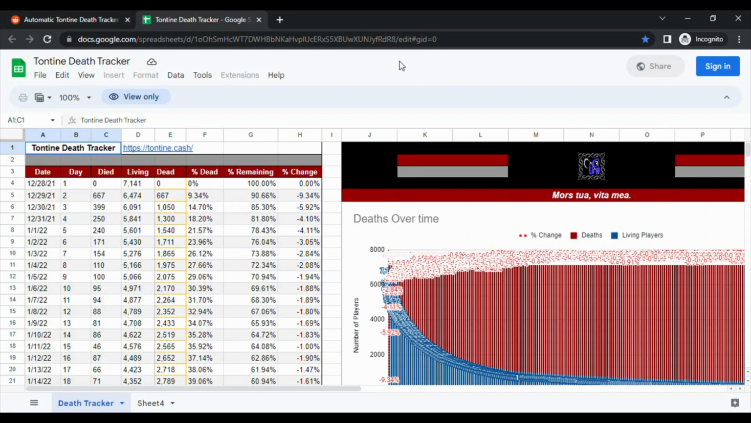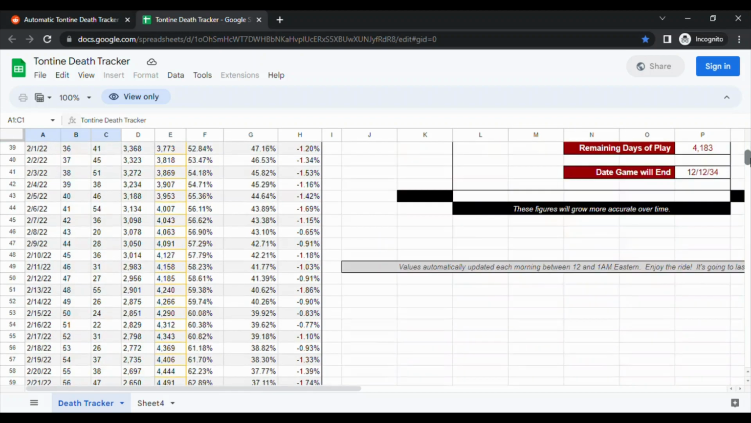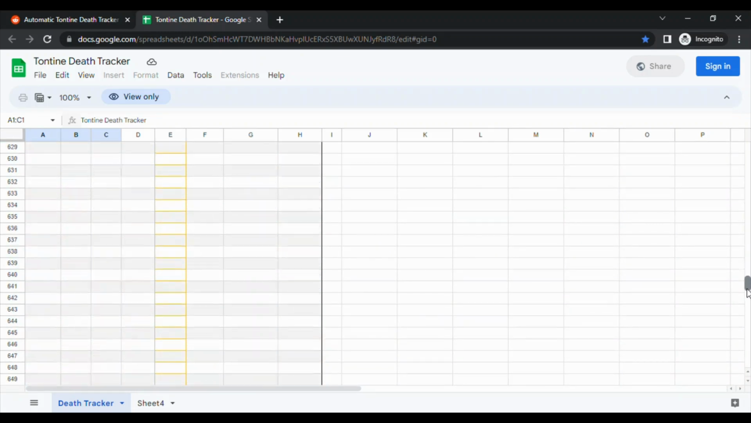As always, you can view this information on the spreadsheet made by Father Time, who has been keeping track of the death count in the link below. Now let's get started.